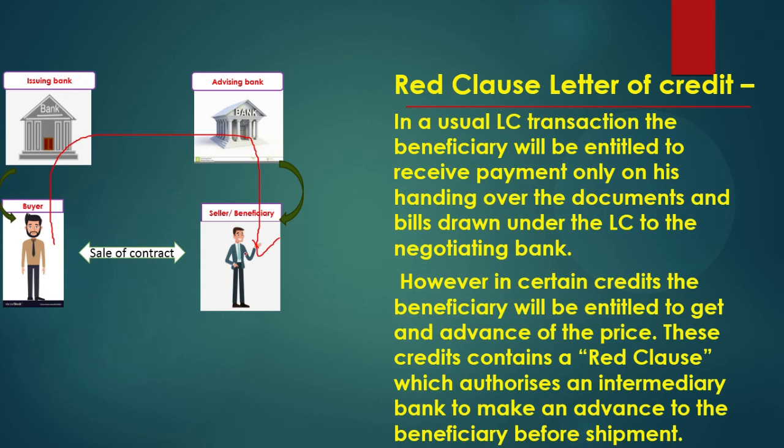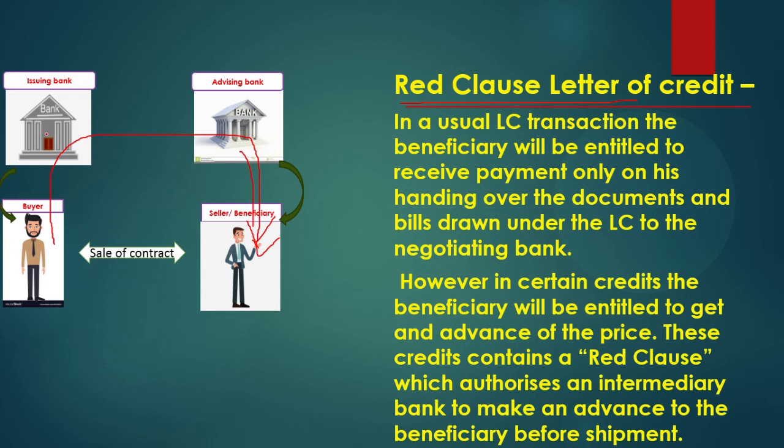But in this case, while getting the LC itself, he will get some advance for packing the things or making the arrangements for shipment. This is called the red clause letter of credit.